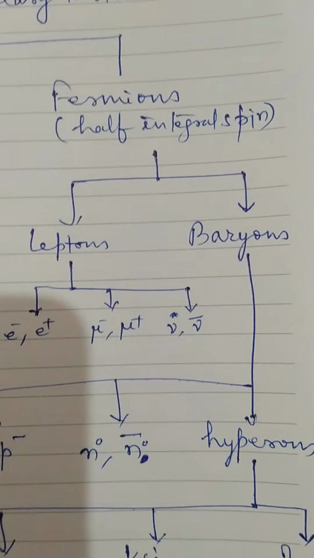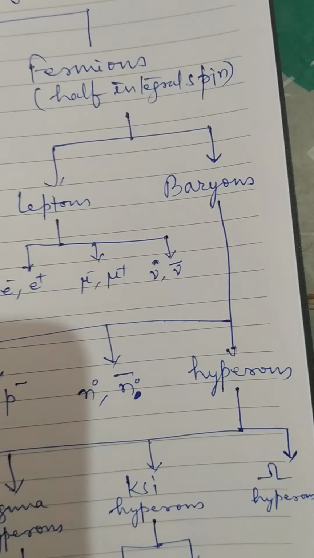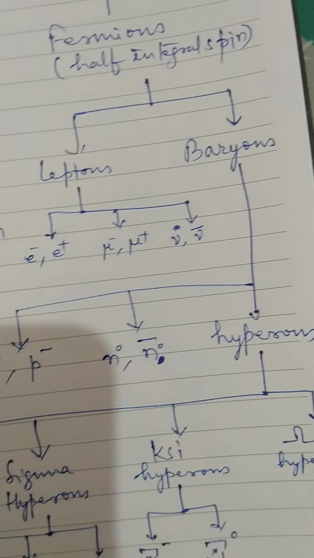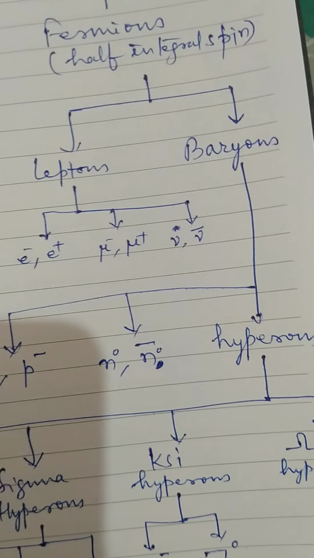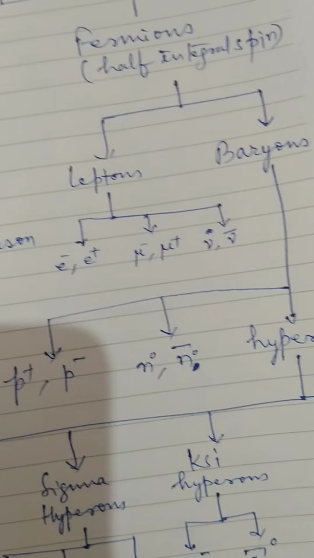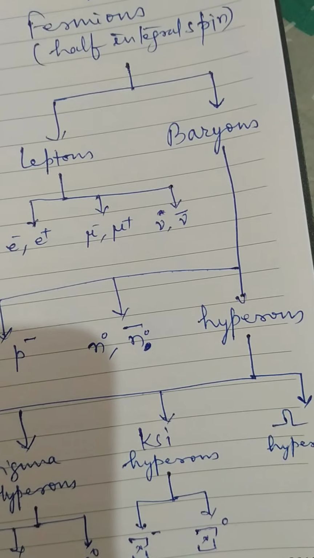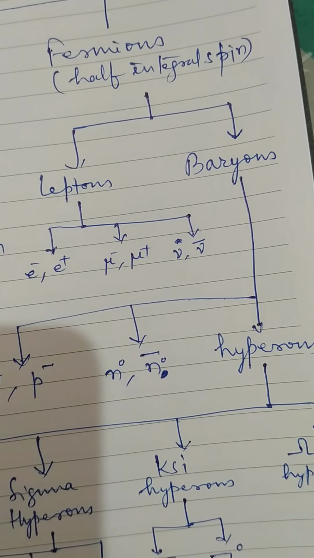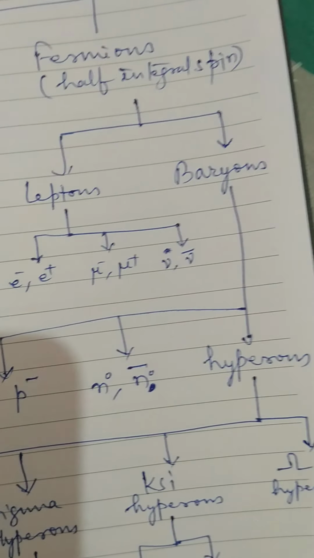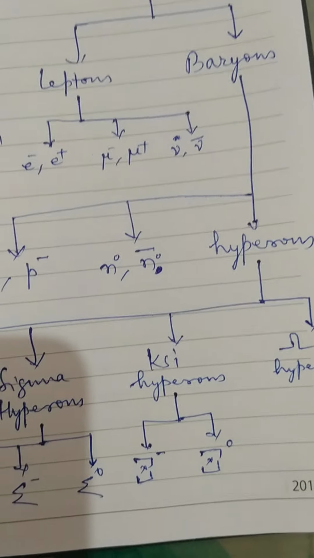On the fermion side, fermions means having half integral spin. They are leptons and baryons. In leptons come electrons, positrons and muons. Electrons are electron negative and electron positive. Similarly, positron and antipositron. Muons are also mu minus and mu plus.